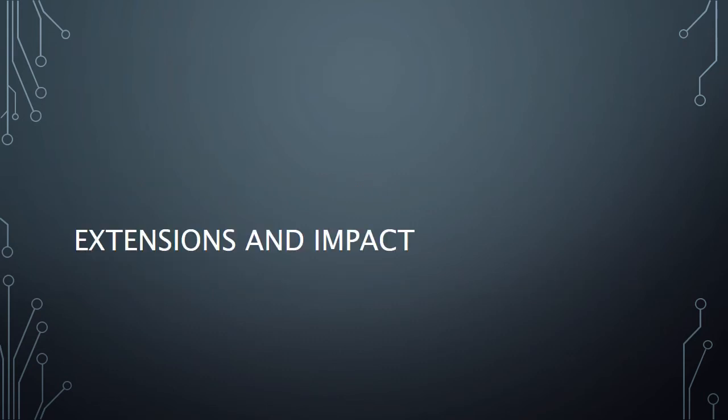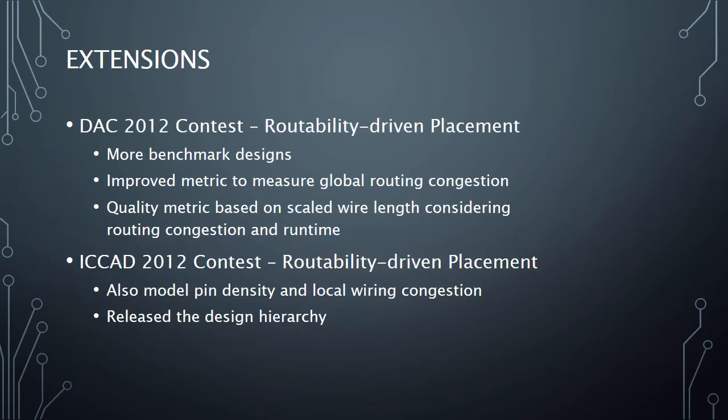I would now like to talk about the extensions and impact of the contest. Based on our learning from the ISPD 2011 contest, we conducted the DAC 2012 contest on routability-driven placement. We released another set of benchmarks as part of this contest. A key change was that we had an improved metric to measure the global routing congestion. Also, the quality metric was now based on the scaled wire length considering routing congestion and overflow.